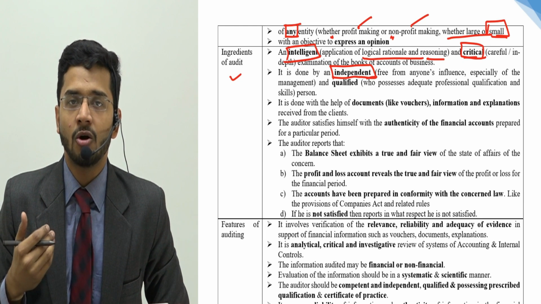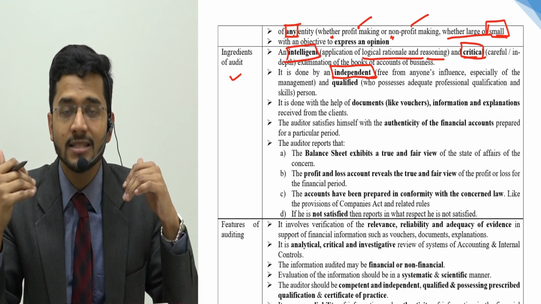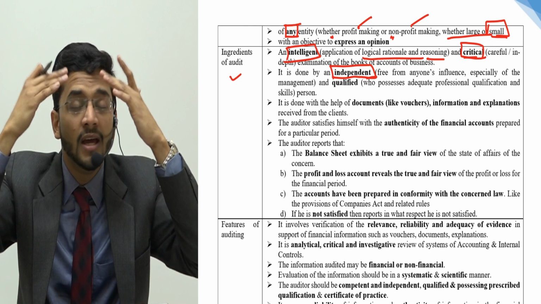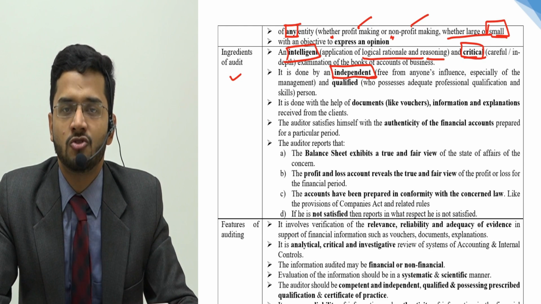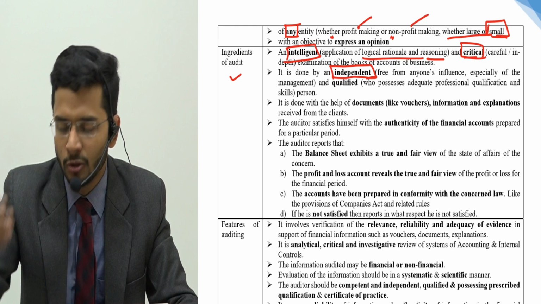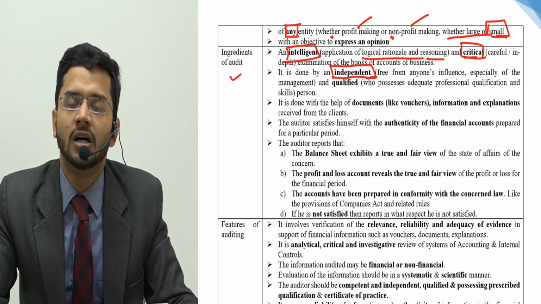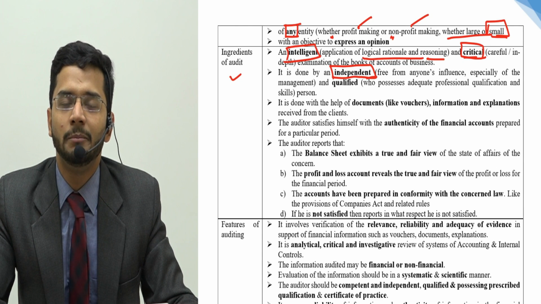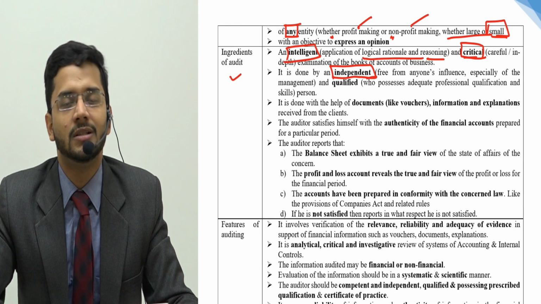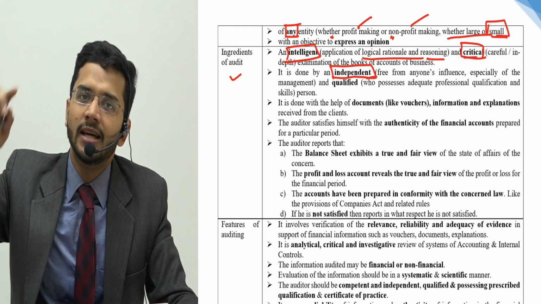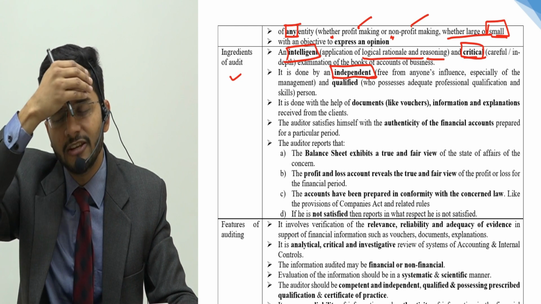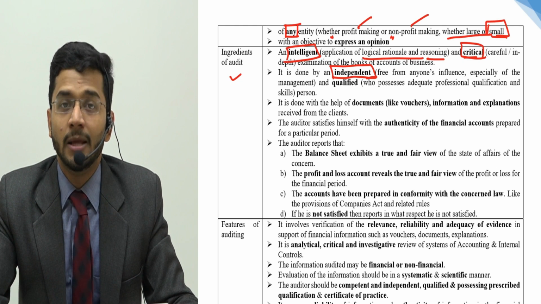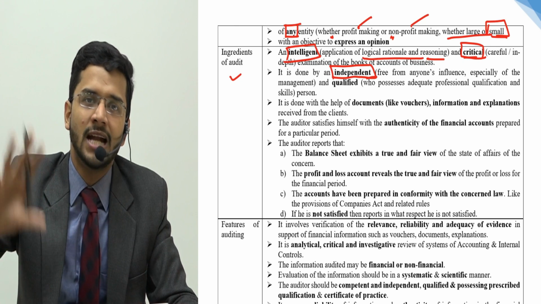Because if the auditor has some loan from the company, then he has some obligation to pay. And if he has some obligation to pay, he would not be free from stress. He would not be free from mental bias. He would be mentally biased towards the company, and he might not be able to express his opinion, be it adverse or normal, comfortably. So to be in a comfortable position, the auditor has to be free from biases, free from any dependence or any influence that management might exercise.